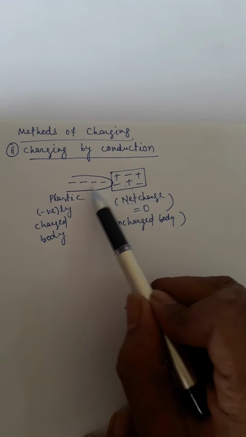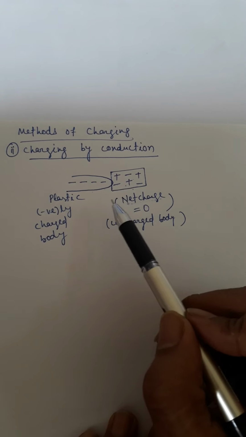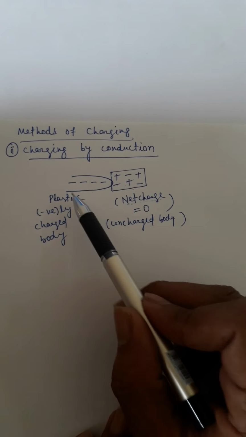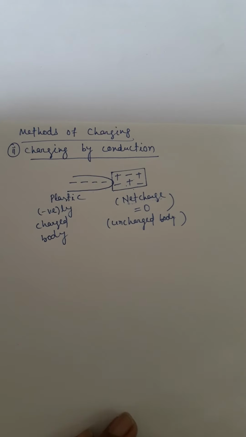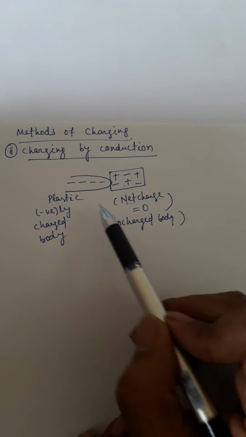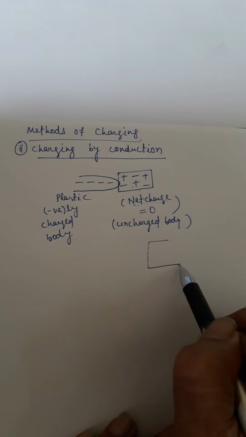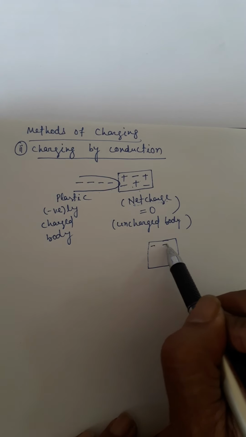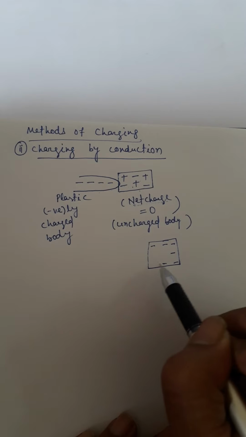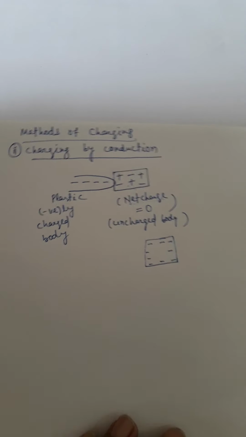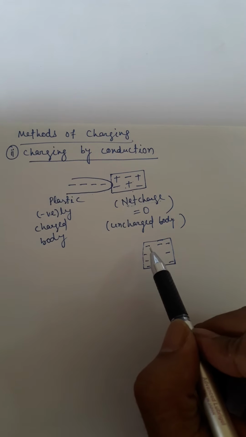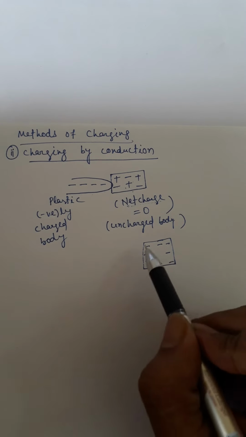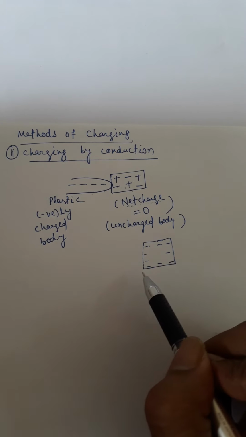So, who pushes that negative charge? Answer is similar charges repel each other and they will go to the surface. Similar charges repel each other and they will come to the surface. And that excess charges are always located on the surface.